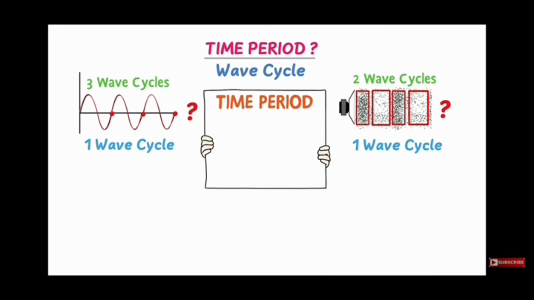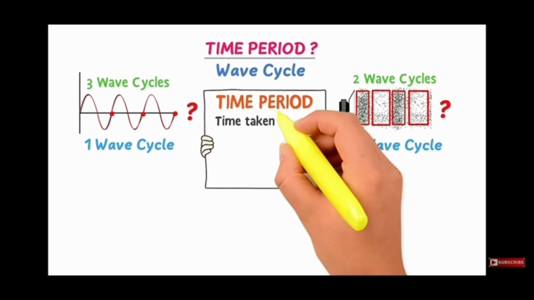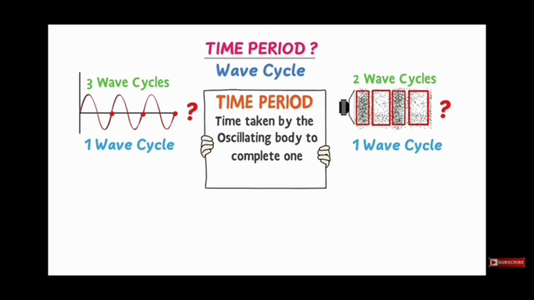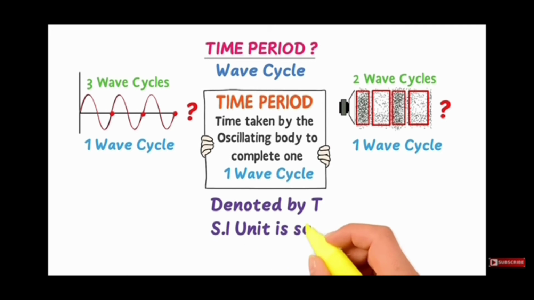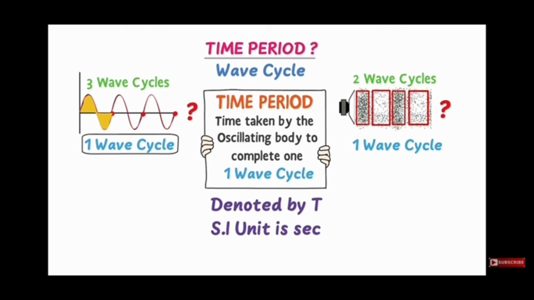Now listen carefully. Time period is defined as the time taken by the oscillating body to complete one wave cycle or one oscillation. Time period is denoted by capital T and its SI unit is second. For example, this wave completes its one oscillation or one wave cycle in 2 seconds, and its time period is T is equal to 2 seconds.